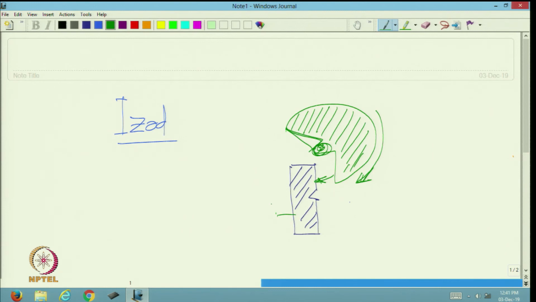Here this side is gripped, this side is gripped, and this will have impact, and the failure will be initiated at this point, because the notch has already been created, and the failure will take place.